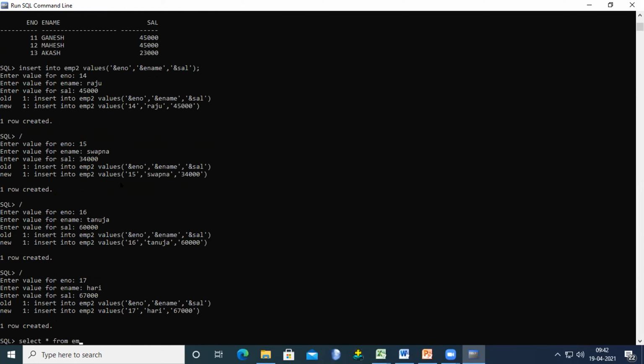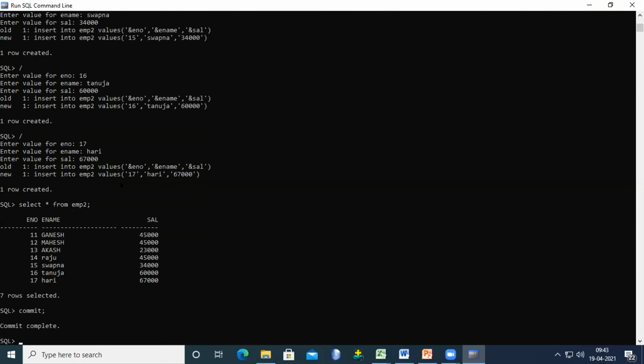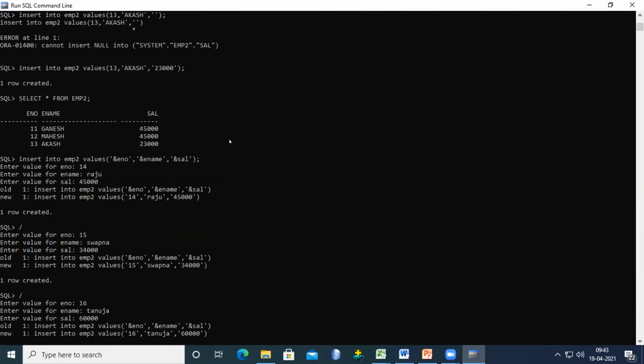Select star from EMP2. So that means at a time you are able to create any number of rows when we use the ampersand like this. Okay, now try to use the commit here. So up to now we have been discussing what a primary key is and how we create the primary key. Please try to remember and note down how we create the table. So please note down the syntax.